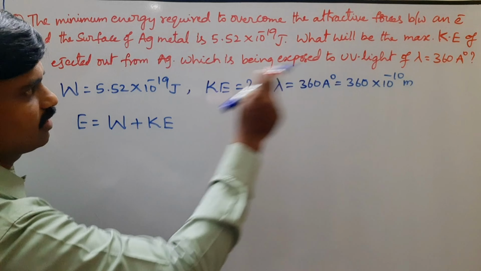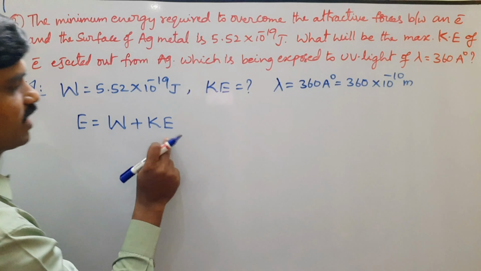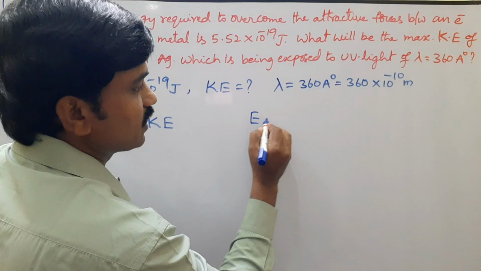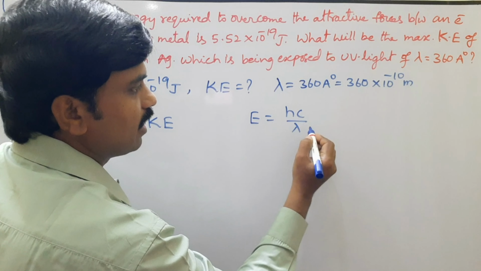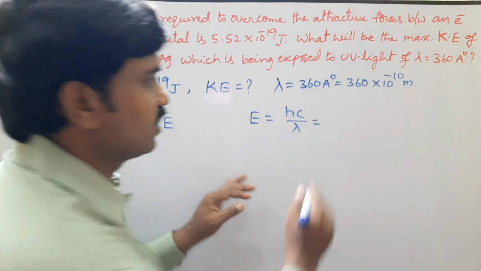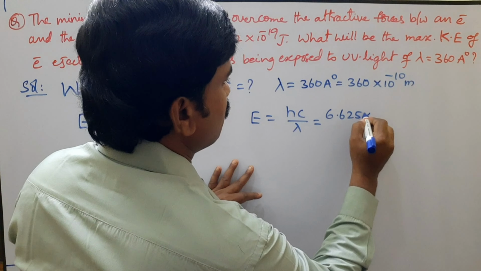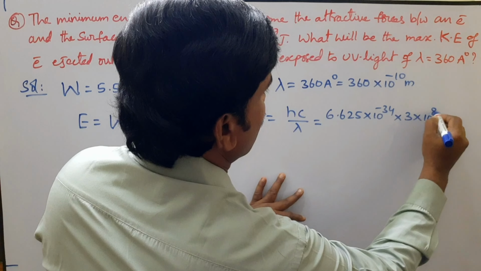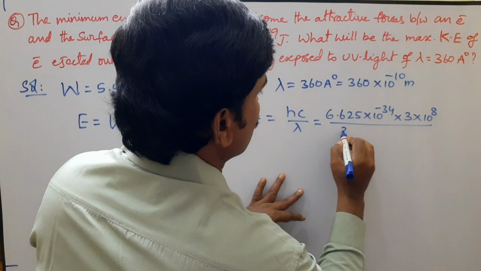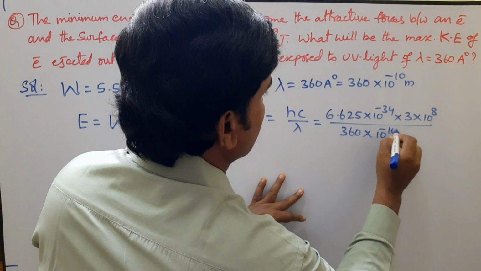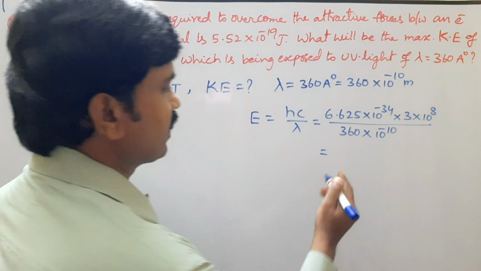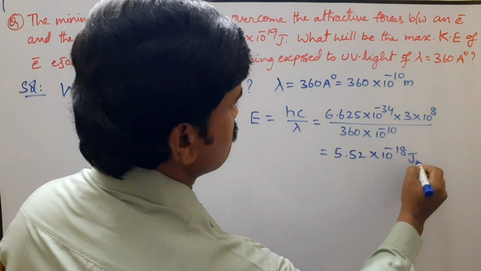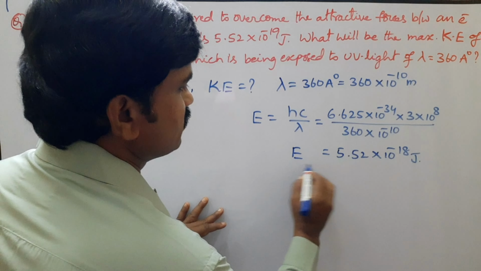We have to calculate the maximum kinetic energy Ke, and before that we have to calculate E. For calculating E, according to Planck's quantum theory, energy E is equal to hc by lambda. h is Planck's constant 6.625 into 10 power minus 34 joule seconds, into velocity of light 3 into 10 power 8 meters per second, by wavelength lambda equal to 360 into 10 power minus 10 meters. After solving this, we will get 5.52 into 10 power minus 18 joules. So this is the energy value.